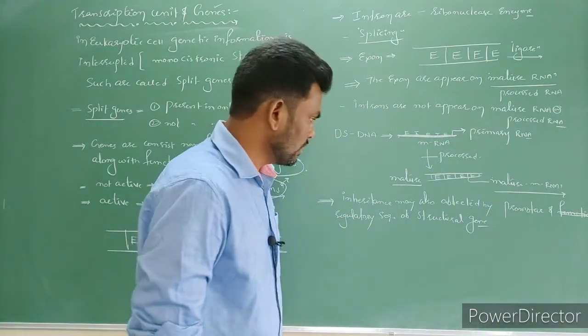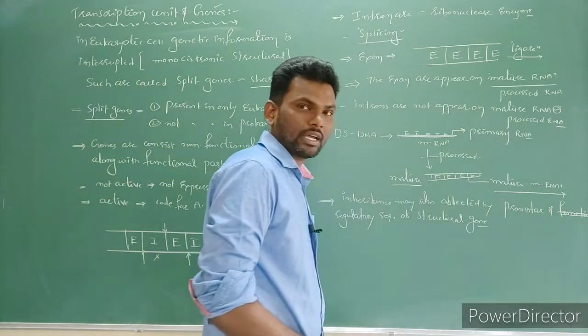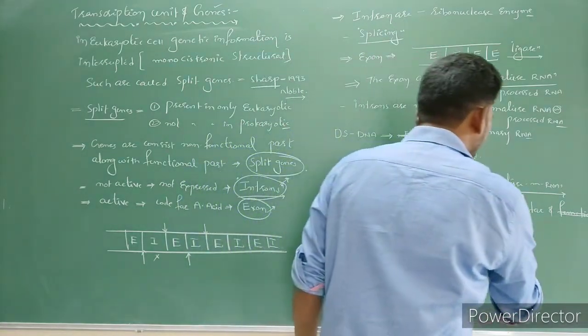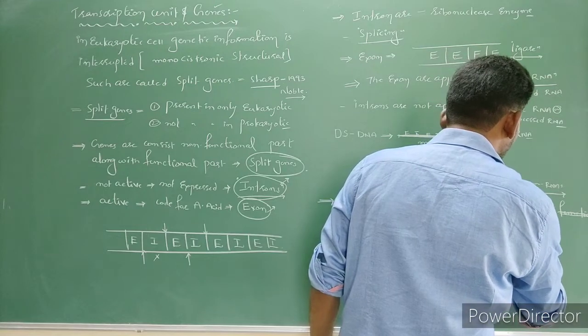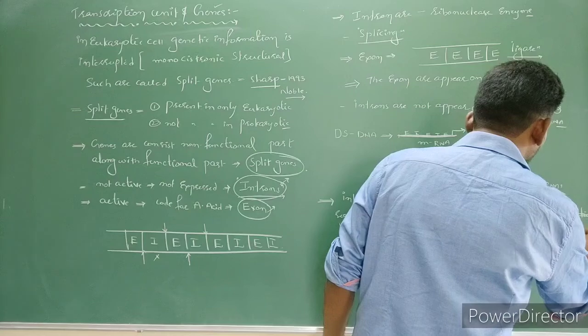Cistron. So sometimes this regulatory sequence of the structural unit is also known as regulatory genes. Sometimes we can call them regulatory genes.